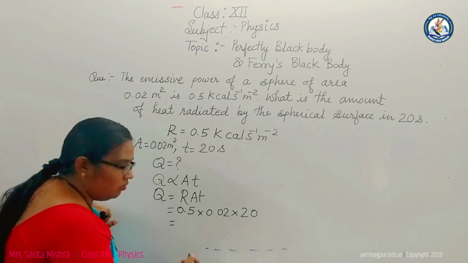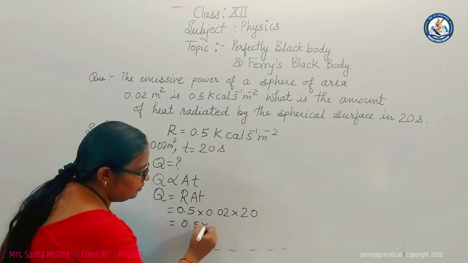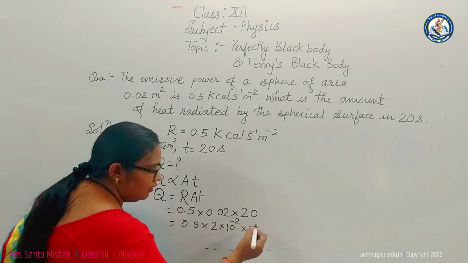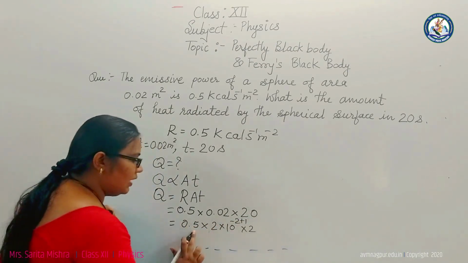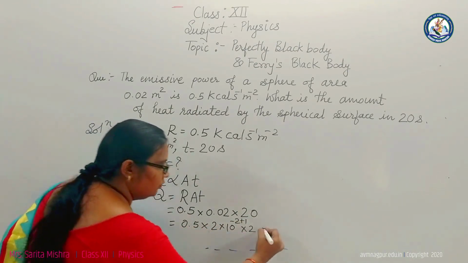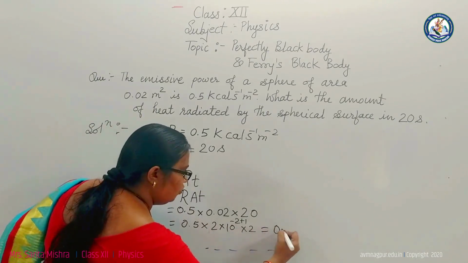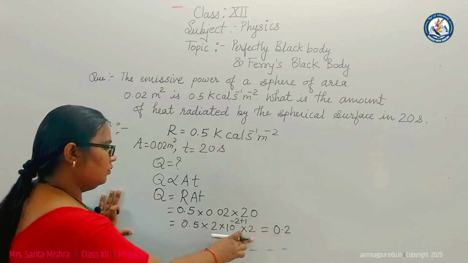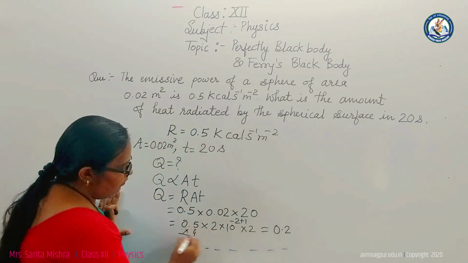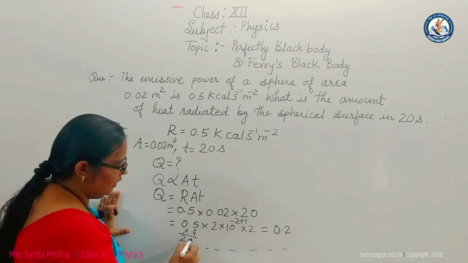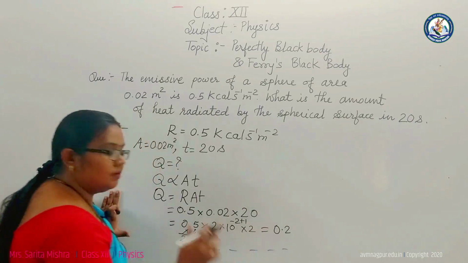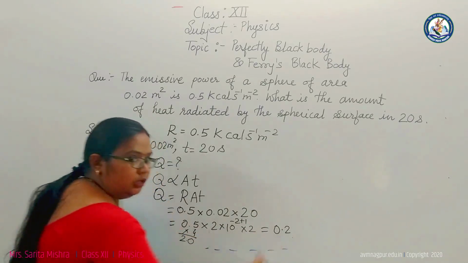Now after solving this, 0.5, 2 into 10 raised to power minus 2, 2 into 10 to the power 1, means minus 2 plus 1, and 0.5 into 4, which is 0.2. 2 into 2 becomes 4, 4 into 0.5 is 2.0, and minus 2 plus 1 means minus 1, it means 0.2.